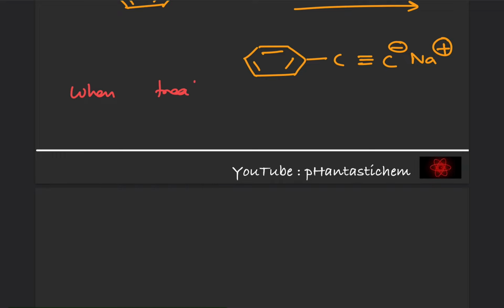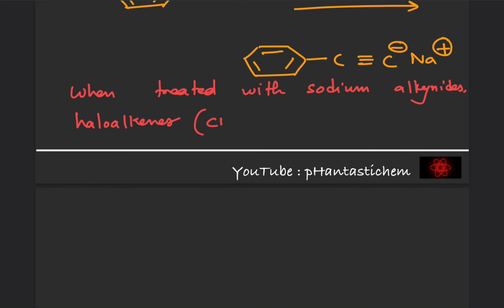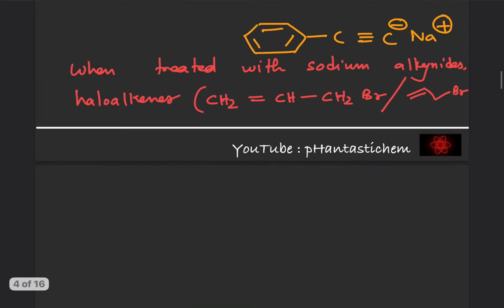When treated with sodium alkanides, haloalkenes, in our case it is CH2 double bond CH, CH2 Br, or you can write it like this also, it forms higher alkynes.